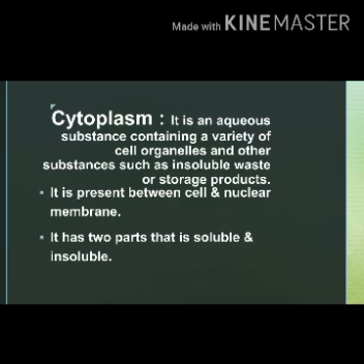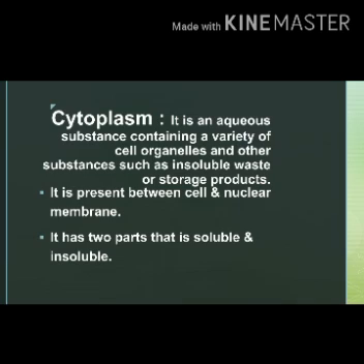Cytoplasm has two parts, that is soluble part and insoluble part. Soluble part is that part which can dissolve, while insoluble part is that part which does not dissolve. The soluble part is about 70% water and forms a solution which contains all the fundamental biochemicals of life.